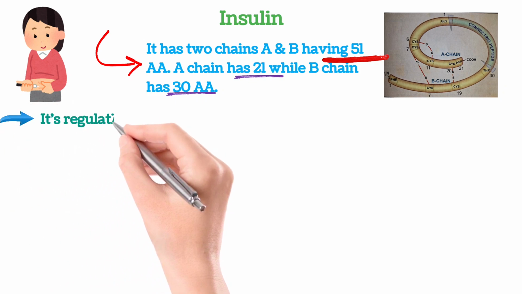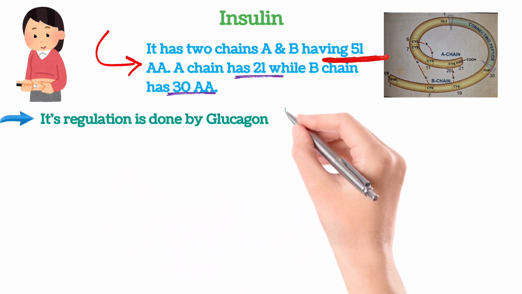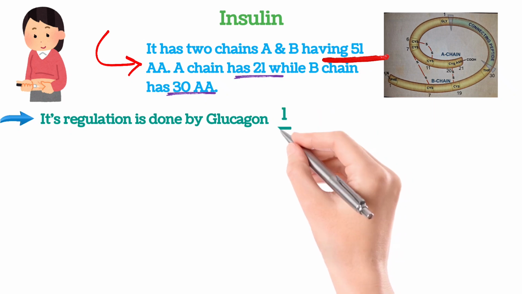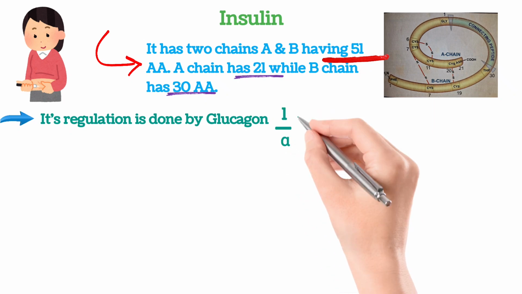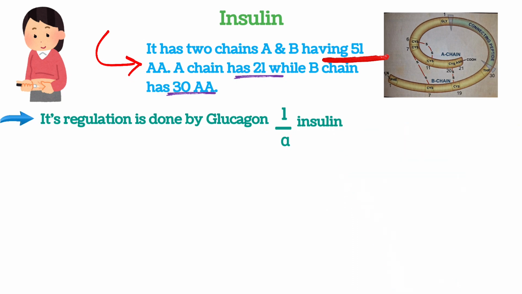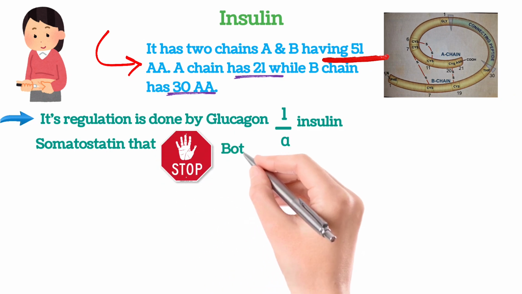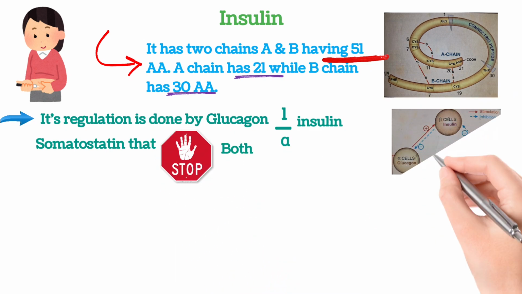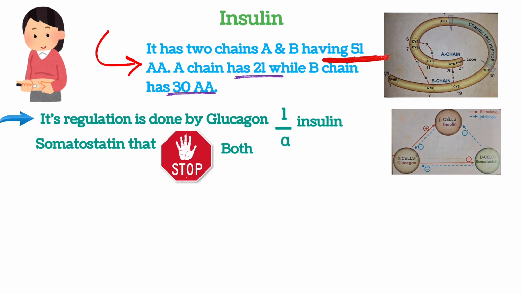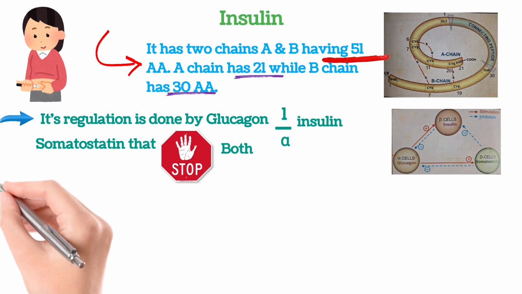Furthermore, we will go through its other characteristics. Its regulation is done by glucagon that is secreted by alpha cells, and that is inversely proportional to insulin. As insulin level increases, glucagon level decreases, and vice versa. It is also regulated by somatostatin that inhibits both. When somatostatin is secreted, glucagon and insulin both get suppressed, and it can be seen through this picture that is also from K.D. Tripathi.